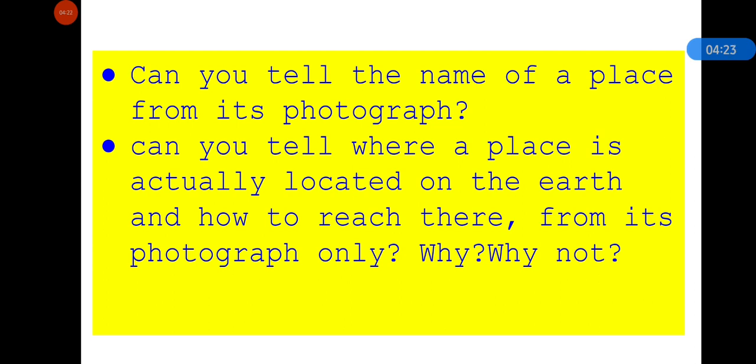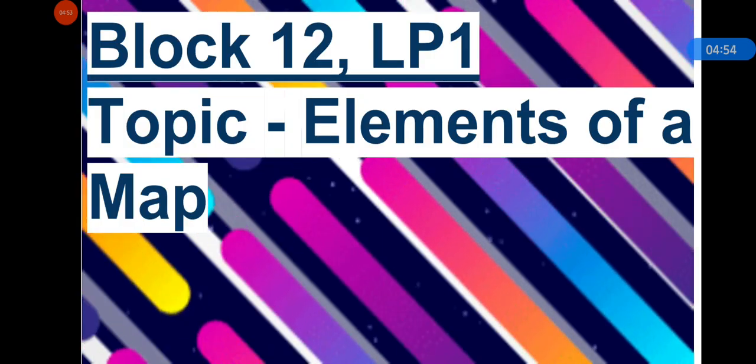Similarly, we can also know the direction of the place and we can know the distance of the place with the help of a map. So such things are called elements of a map, and today we will learn how to find places with the help of a map or how to use elements of a map. Today we will learn about only the elements of a map and what are the uses of different elements. This is your topic for today, elements of a map.